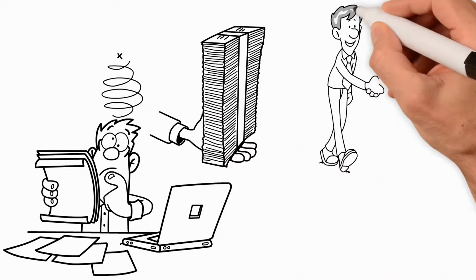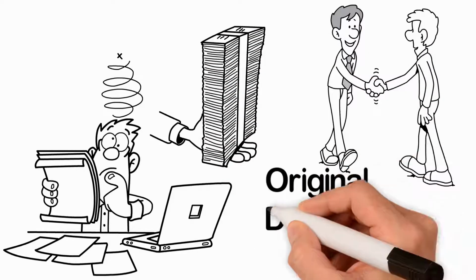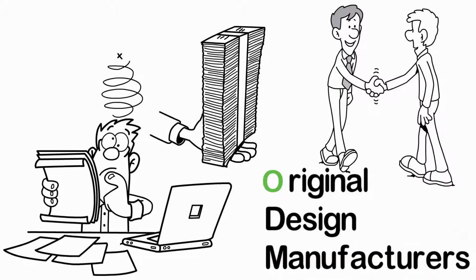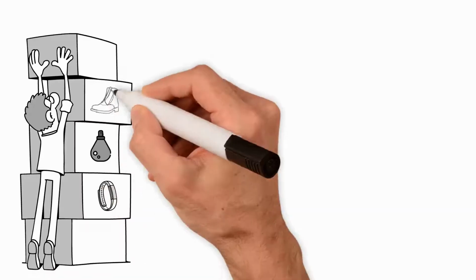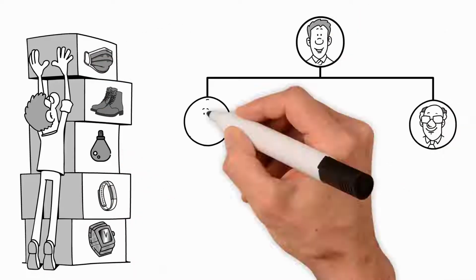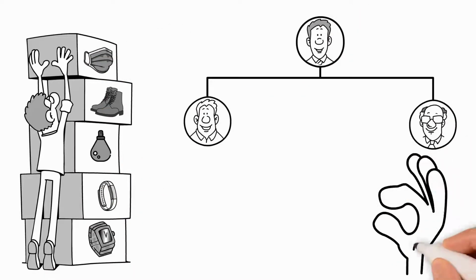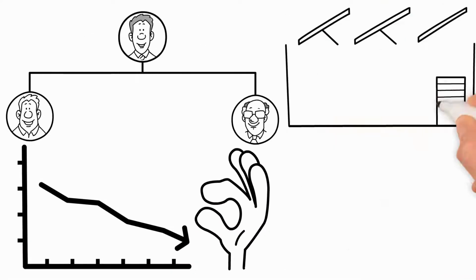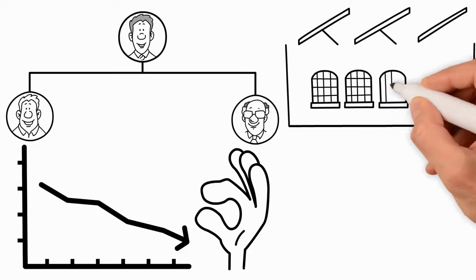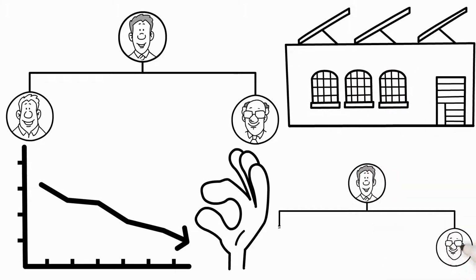You can secure lower MOQs through original design manufacturers, or ODMs, that are already producing a certain item and require little or no customizations. Trade agents that have small operations to make minor customizations can also offer lower MOQs, as can smaller factories that are just looking for new business. These are typically represented by trade agents.